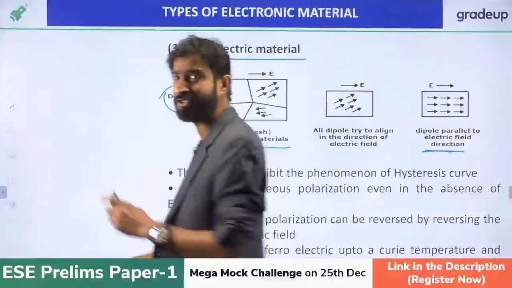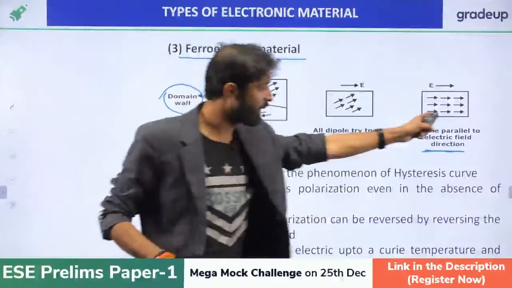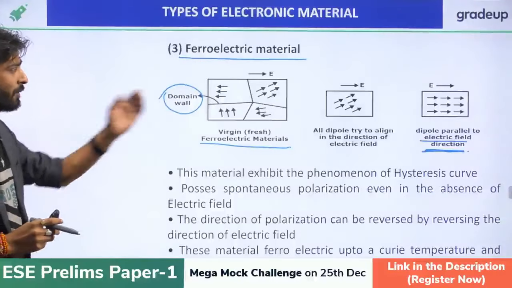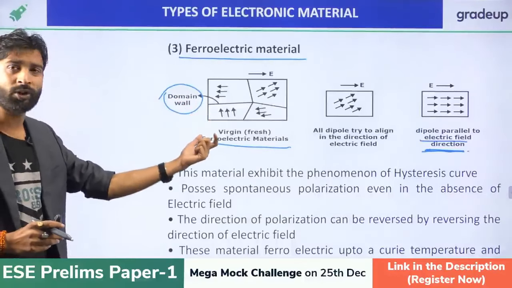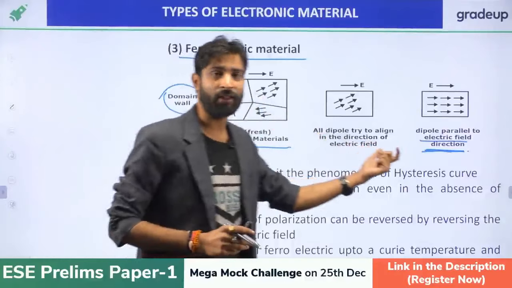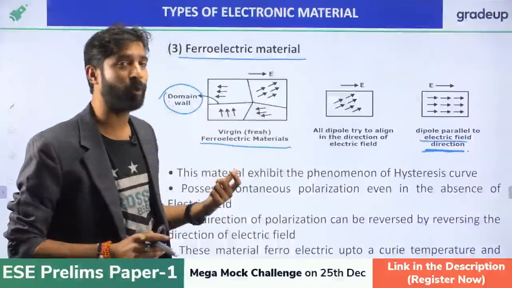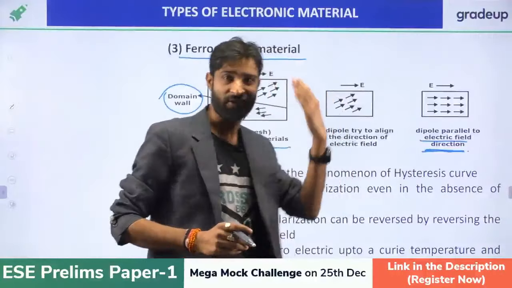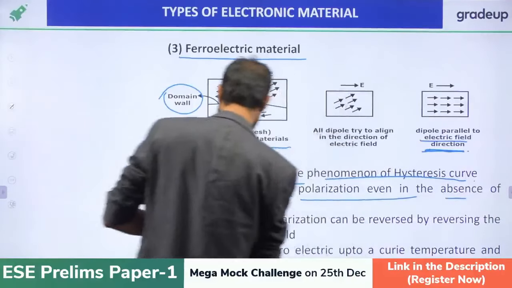वो electric field के direction में ही align हो जाएगा, जैसे कि यहाँ पर हुआ है, dipole parallel to the electric field direction. So just remember a few points about the ferroelectric material. पहला, separate domain होते हैं. Electric field जब apply करते हो, all the dipoles are aligned in the direction of the electric field, right? Now, this material exhibits the phenomenon of hysteresis. We'll discuss the hysteresis in this class. It possesses spontaneous polarization even in the absence of the electric field.